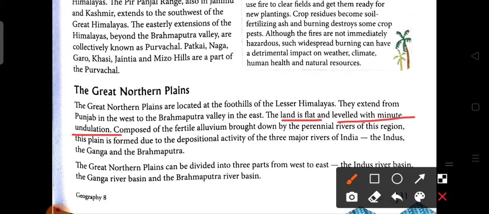So this is the northern plain. Plains are mainly flat and level with slight undulation of the landform. This is composed mainly of fertile alluvial soil brought by the perennial rivers of this region. The perennial rivers that come from the northern mountains bring alluvial soil from the Himalayas. This plain is formed due to the depositional activity of three major rivers of India: the Indus, the Ganga and the Brahmaputra. So let's see the Great Northern Plain.